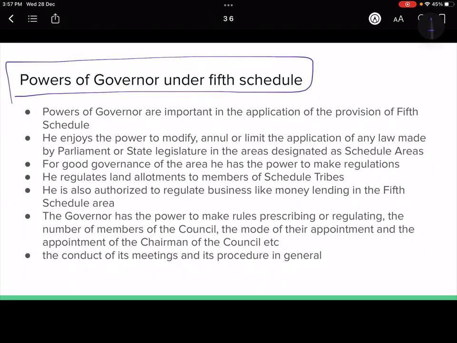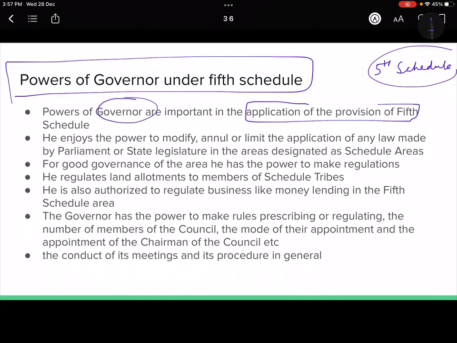Okay, now this is the question that has been asked ki what are the provisions or powers or role of governor under fifth schedule, but you could not have done it जब तक आपको fifth schedule का idea नहीं होता, right? So that is why we have done the fifth schedule, and now we'll look at the role and powers of governor. So first thing, whatever application of the fifth schedule has to be done, it is under the governor's supervision. So governor has to make sure that the constitutional machinery in this case is working properly.